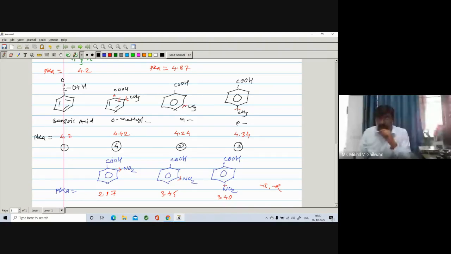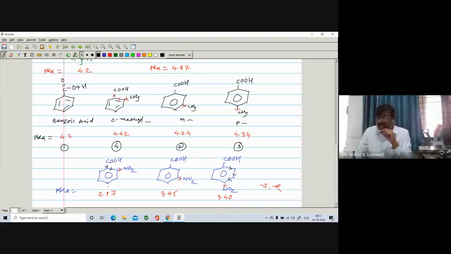As it is the electron withdrawing group, the OH bond can break very easily because it is nearer to the NO2, and where NO2 is at the para position, it cannot break as easily.